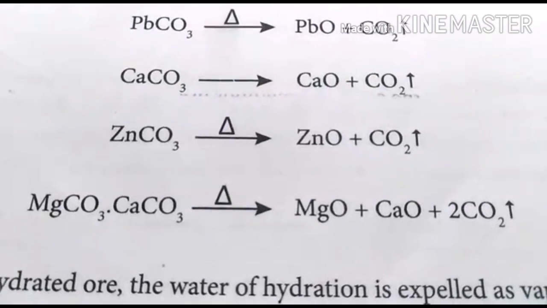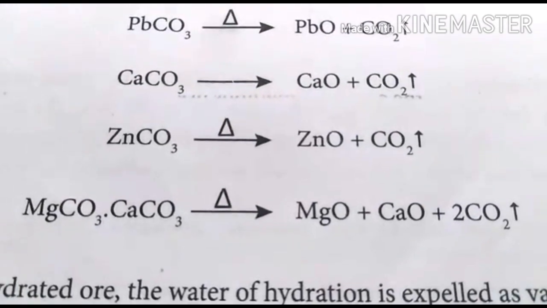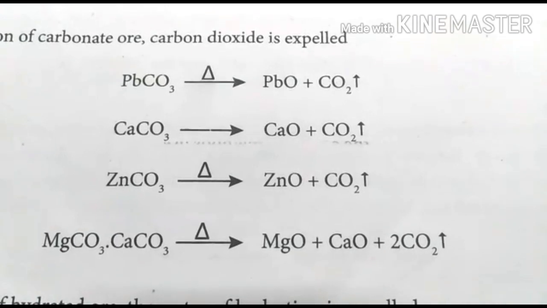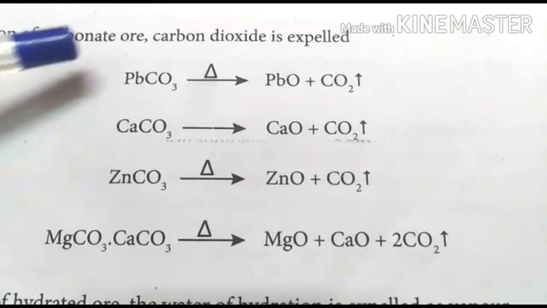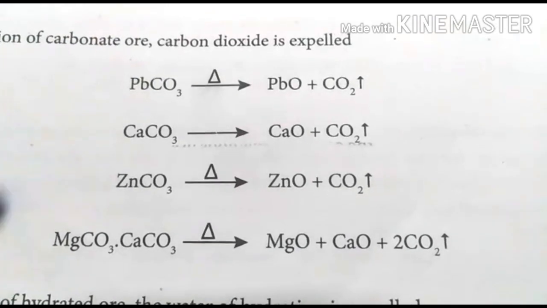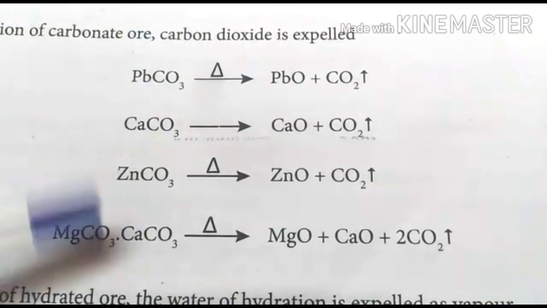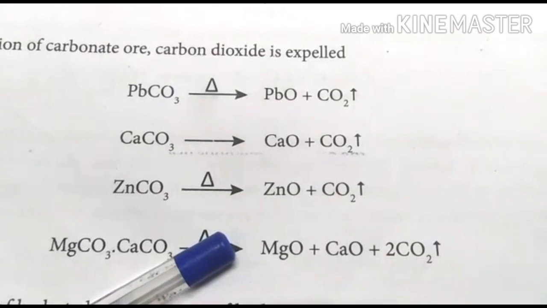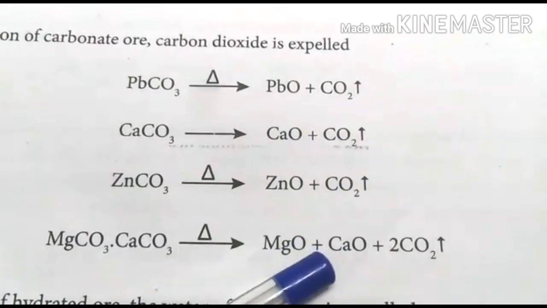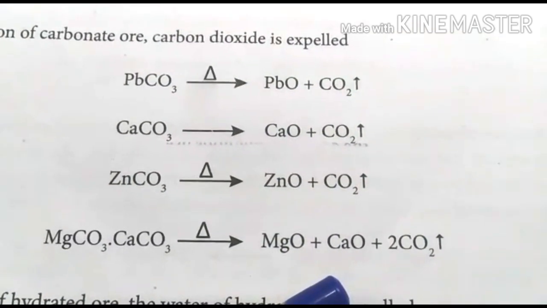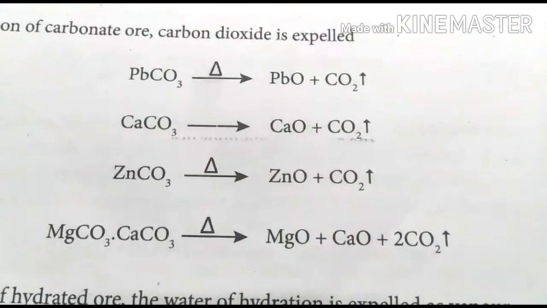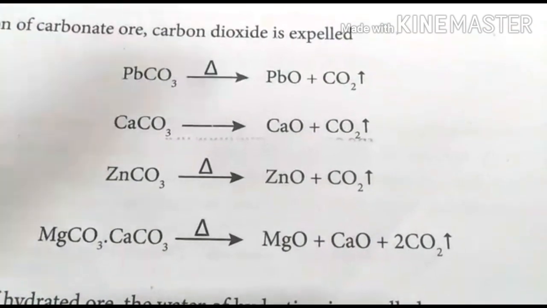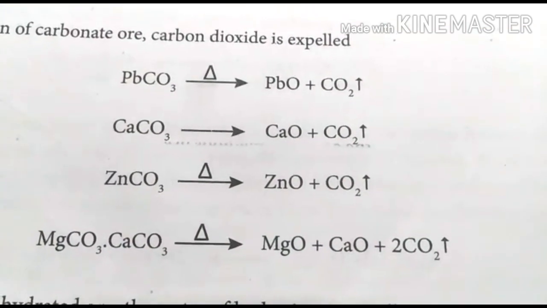For this example of calcination, you have to take carbonate ore. These are all the examples of carbonate ore. On heating, what happens? This carbonate is converted into the respective oxide with the elimination of carbon dioxide. It expels the carbon dioxide. So here the carbonate is converted into the respective oxide.